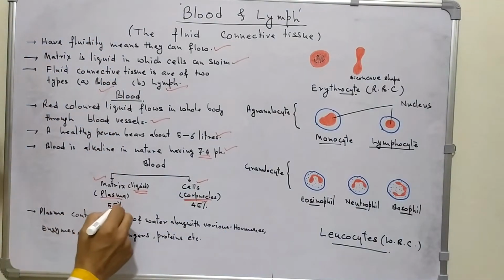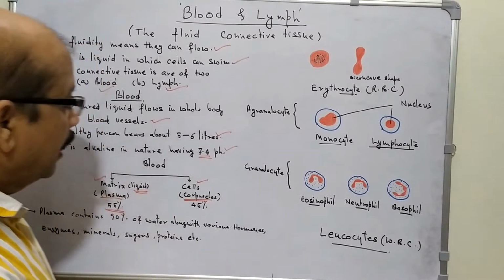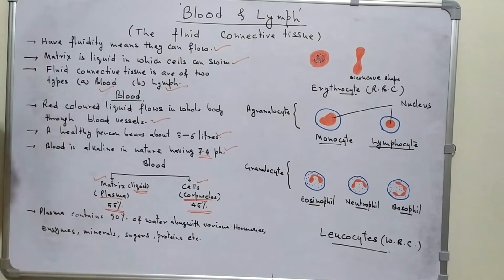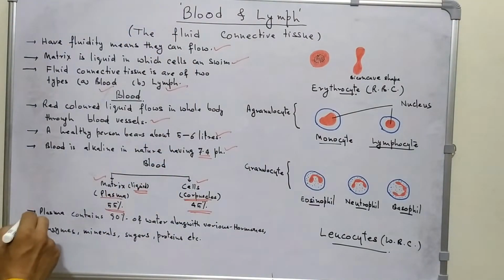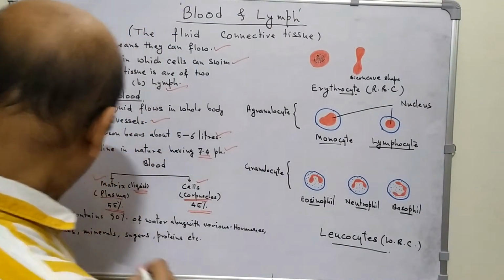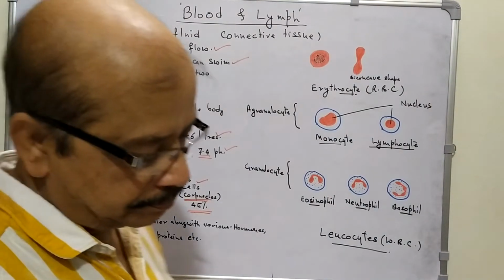The plasma constitutes about 55% of total blood and the cells constitute about 45%. Plasma contains about 90% of water along with various hormones, enzymes, minerals, sugars and proteins, etc.